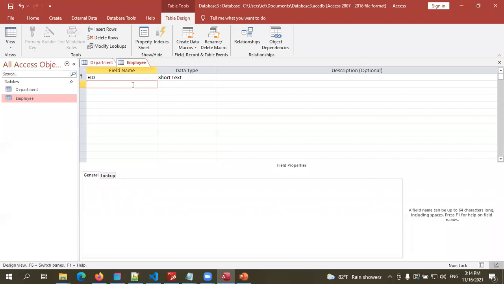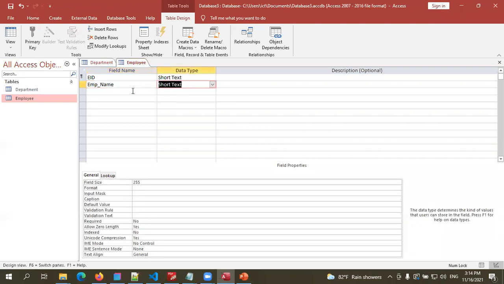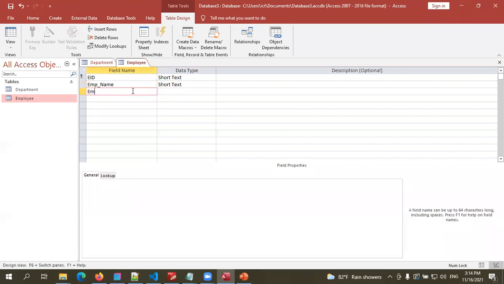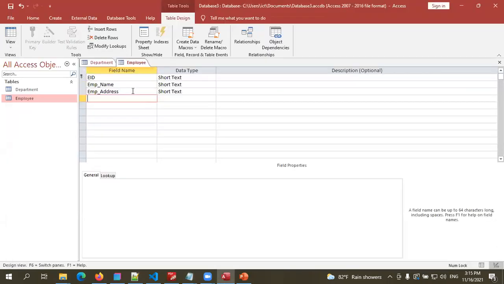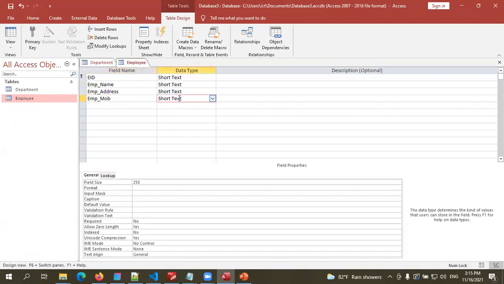So like that, you can define a new employee ID. Then employee name, short text. Employee address, short text. Mobile, right? Employee mobile, that is also short text because we are going to use 0 at the beginning of the phone number. So that's text, because if it is a number, we can't use 0 in front of the number.